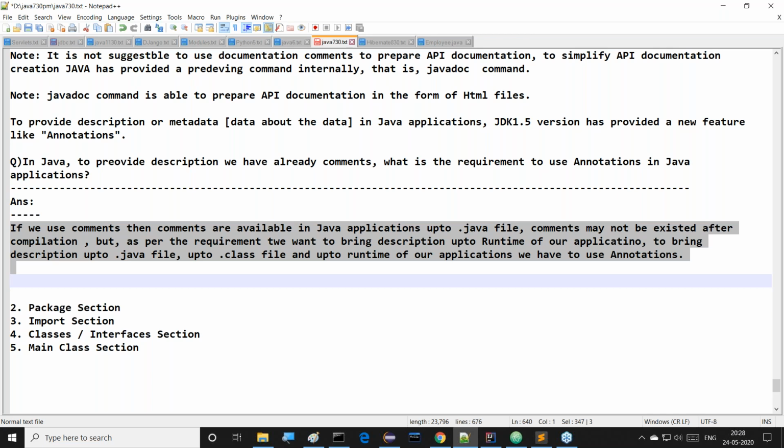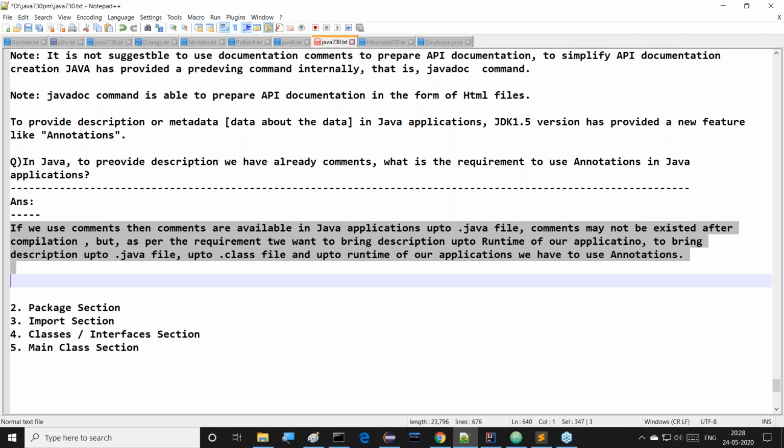But if you want to bring description up to runtime of our application, say for the sake of simplifying debugging, maybe for the sake of simplifying testing, and maybe if it is a server-side application, it requires some information for the container, and so on. Number of options are available. So if you want to bring a description up to the .java file, the .class file and runtime of our applications, there we must use annotations.